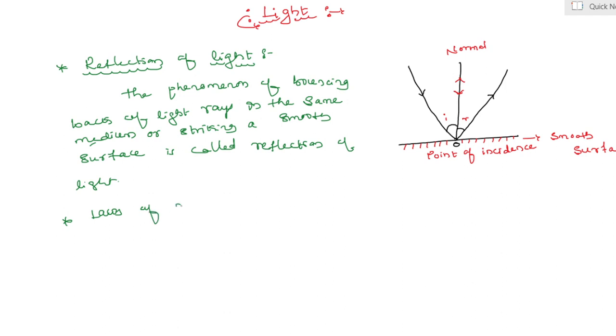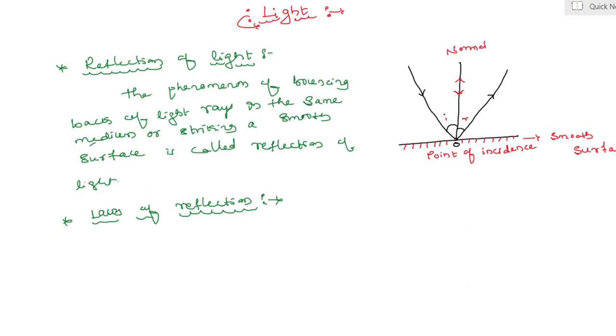Laws of reflection. There are totally two laws of reflection. All of you already learned them in your previous class, in the 8th standard.